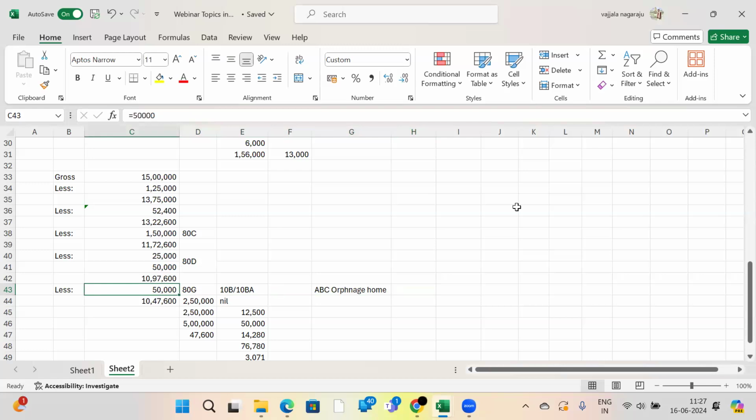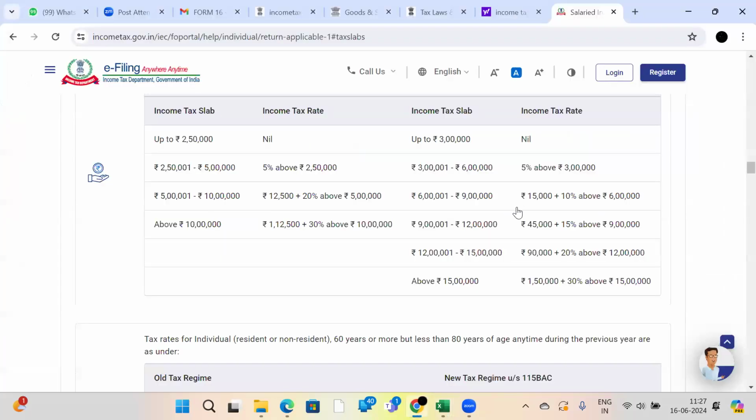Because people don't know what the new tax regime is, what the old tax regime is. Behind this there is an act, and there are this many notes to understand whether the new tax regime is beneficial or the old tax regime is beneficial. Once one knows all these things, they can plan themselves nicely. This is the reason I have explained to you.